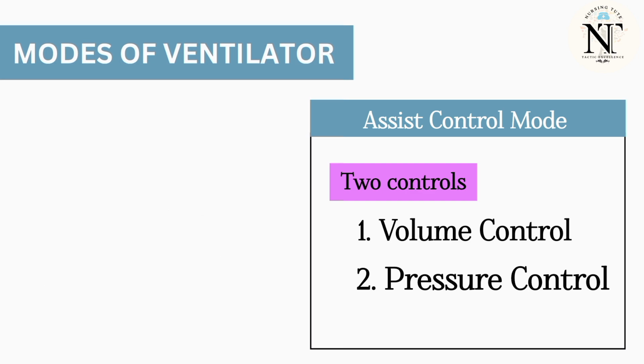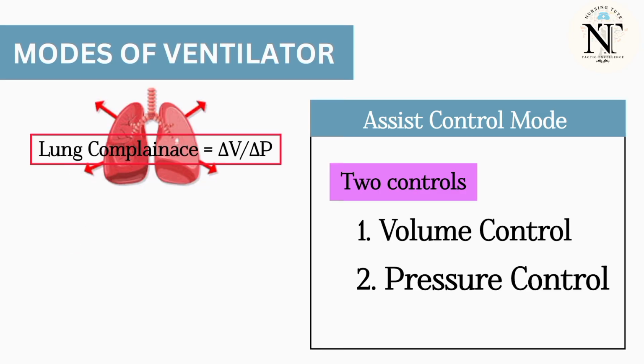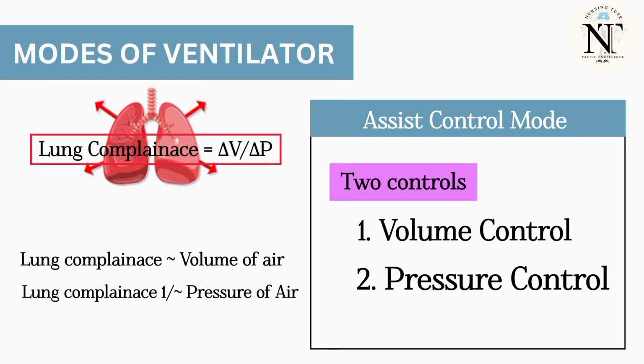The physician will select or choose the appropriate mode for the patient. But how will he choose which mode is appropriate for the patient? For this, you should know about formula for lung compliance. Lung compliance is equal to change in volume by change in pressure. That means lung compliance is directly proportional to the volume of air, whereas lung compliance is inversely proportional to the pressure of air. Okay.